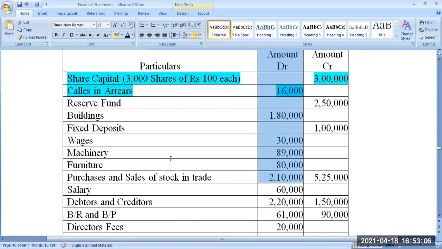Okay, sir. Generally, can I consider discounts as losses? Yes. Discount as a loss. Discount allowed is a loss. Yes, you are right. That comes under debit side, it's a loss. Okay.